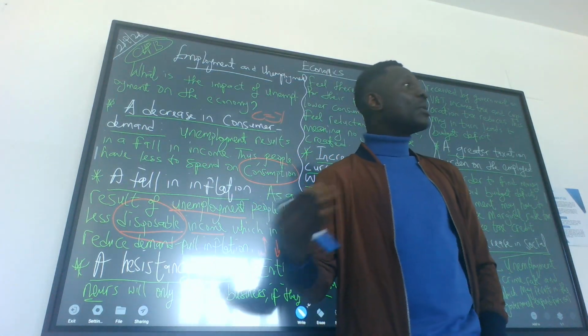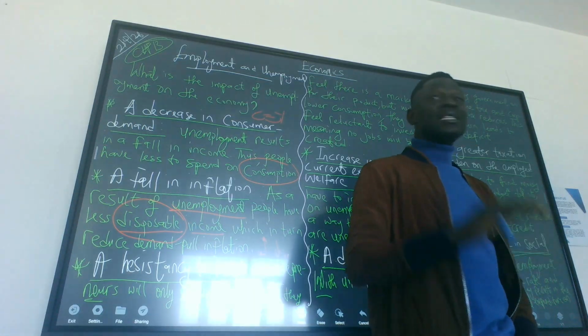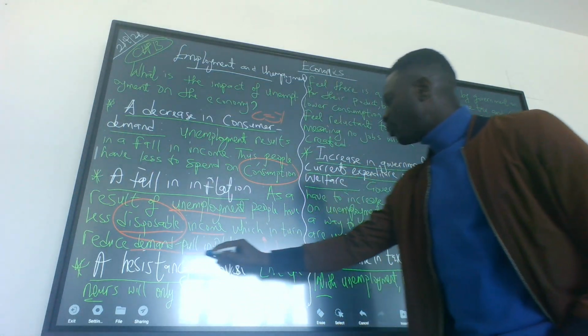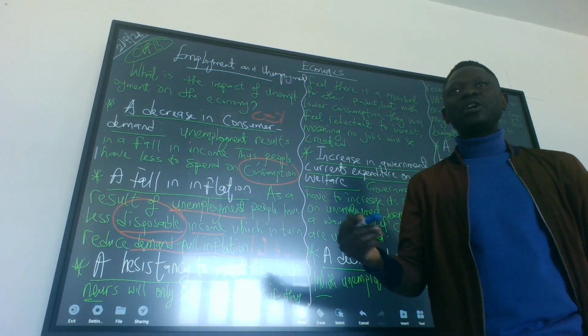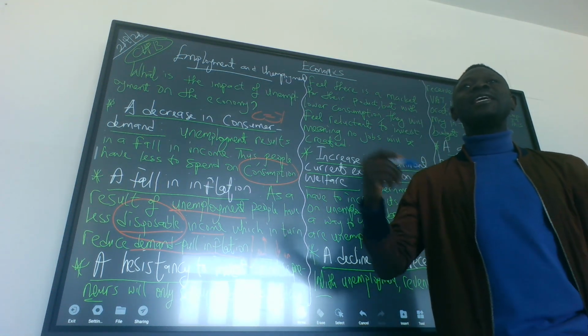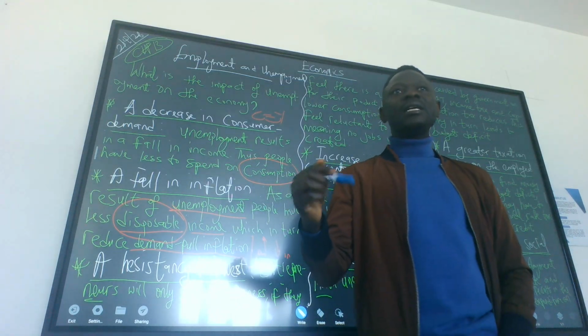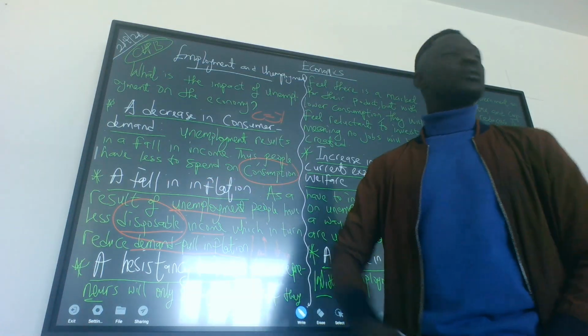So most of the time when there's unemployment, people do not have money to buy goods and services. As a result, demand-pull inflation reduces. Demand-pull inflation is inflation as a result of an increase in aggregate demand. Because aggregate demand is reducing, since people do not have jobs, it reduces inflation.